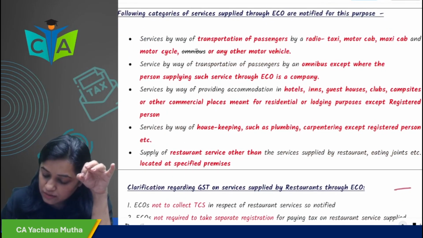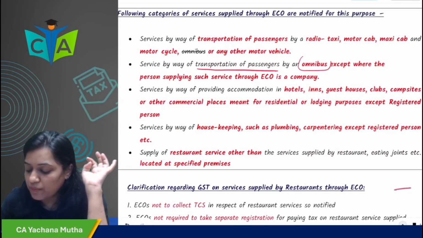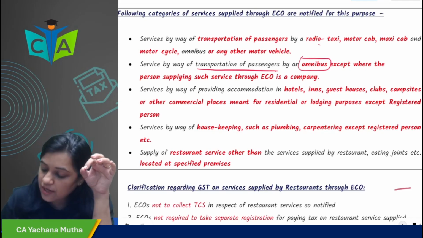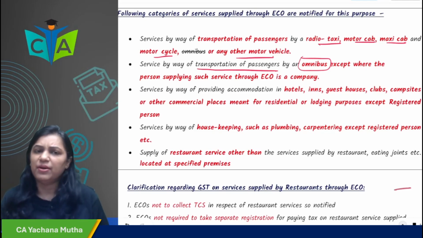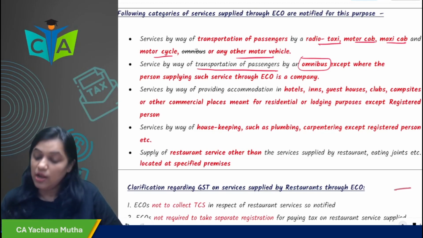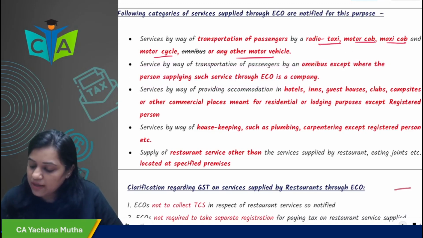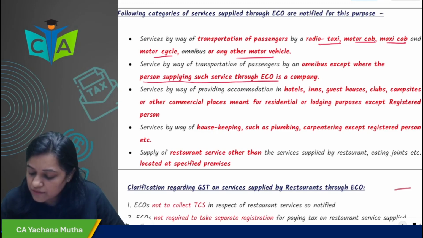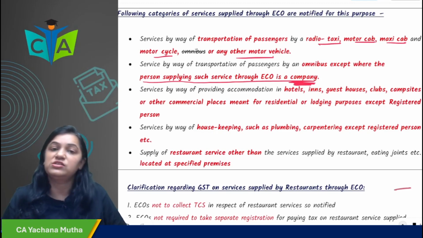Okay. Next, service by way of, again it is service by way of transportation of passenger, but it is regarding omnibus. The last point was regarding radio taxi, motor cab, maxi cab, motorcycle, motor vehicle. So any motor vehicle, taxi, cab and all. The second point is regarding omnibus. You are providing the service of transportation of passenger only, but by which mode? By omnibus. Except where the person supplying such services through ECO is a company. But if the person who is supplying such services through ECO is a company, then in that case, the company is required to pay tax.